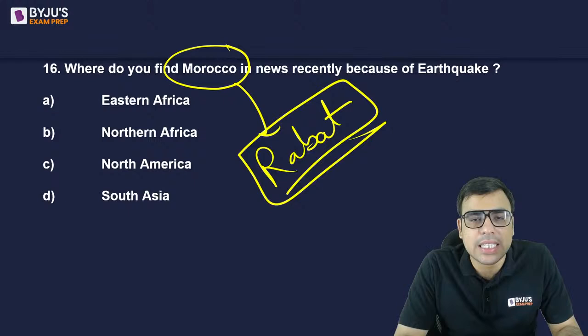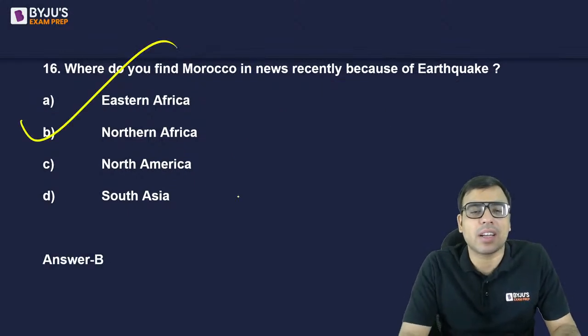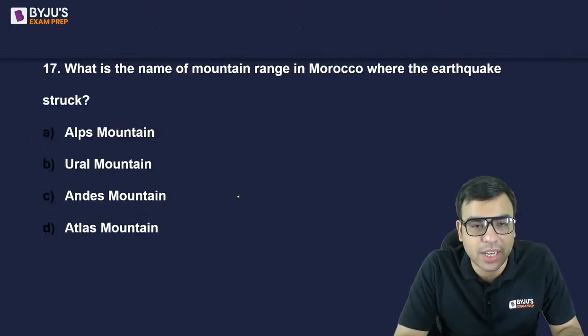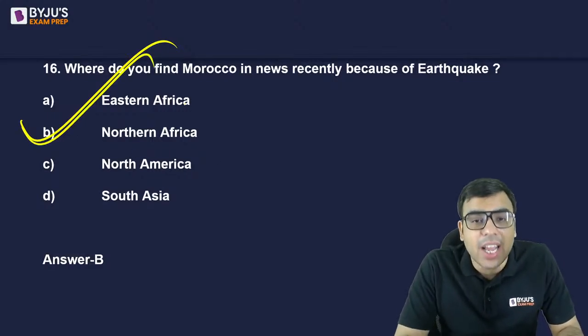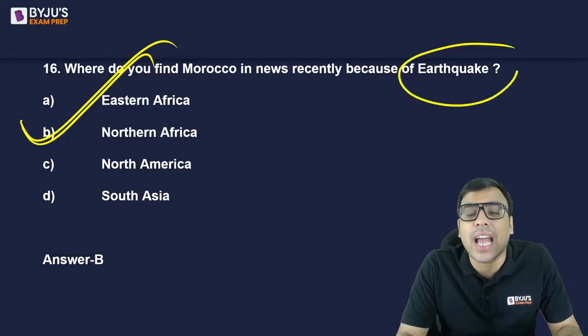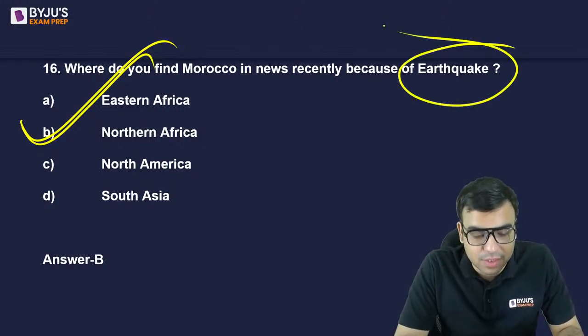So Morocco is actually a country. You will find it in North Africa. So B is the right answer to this question. Let me show you. And actually it is in North Africa, and the earthquake happened around a mountain range. Yes, Alauddin Haq, you were right. B is the right answer.